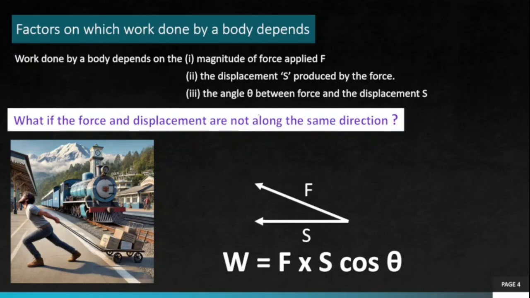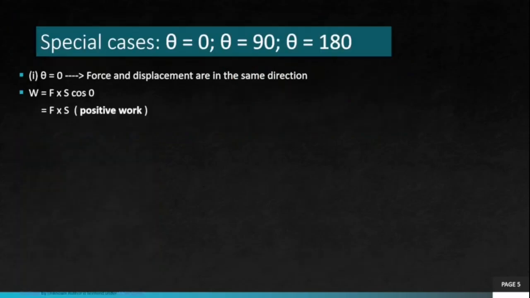Now we have three factors on which work done by a body depends. First is magnitude of force, second, displacement produced by the force, and third, angle between force and displacement. Now let us see three cases for the angle between force and displacement. First case is angle between force and displacement 0 degree. Second case, the angle between F and S is 90 degree. And the third case is the angle between F and S 180 degree. Let's go to the first case.